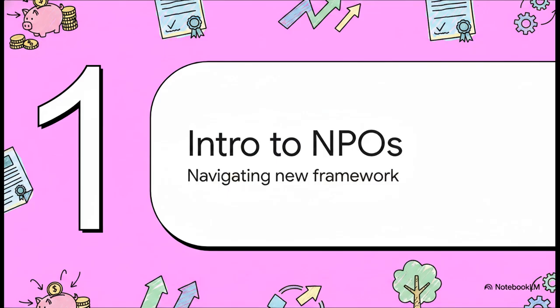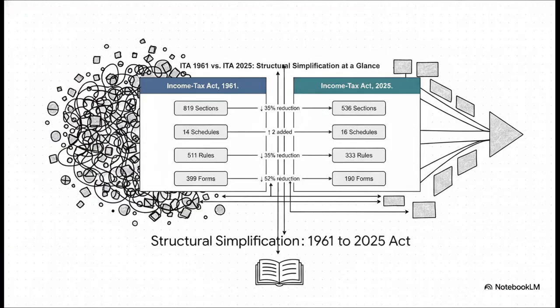All right, let's jump right into Section 1, Introduction to NPO Provisions, Navigating the New Framework for Charities. You know, the 2025 Act actually does us a huge favor by significantly reducing legislative complexity. Think about how we used to operate. Instead of jumping between all those scattered chapters, weird exemptions, and confusing clauses from the 1961 Act, the trust provisions have been beautifully consolidated. They now sit in this really streamlined, single framework right under Sections 332 to 355. It just makes navigating the law so much more intuitive.